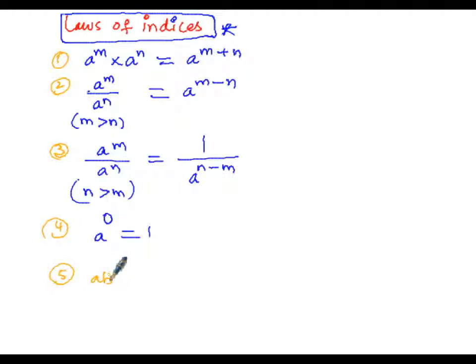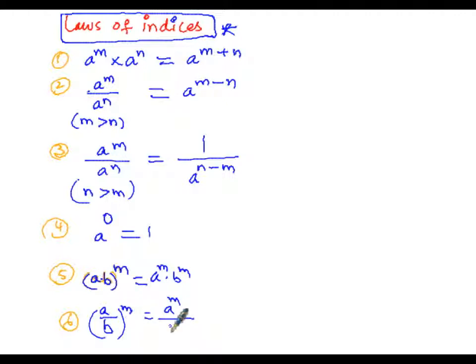ab whole power m. So here ab whole to the power of m is equal to a to the power of m into b to the power of m. Between a and b, that is multiplication symbol. So here the exponent is m, so exponent m is applicable for both a and b. So similarly, sixth one, that is a by b whole power m, whereas here this exponent is applicable for both the numerator and the denominator, that is a and b. So we can write it as a power m divided by b power m also.